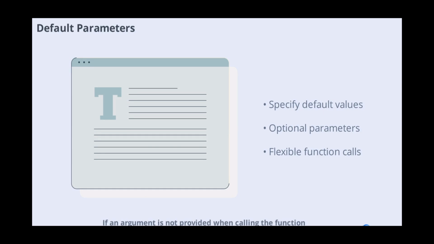You can specify default values for function parameters in C++. If an argument is not provided when calling the function, the default value is used. This feature makes your functions more flexible and easier to use, especially when some parameters are optional.